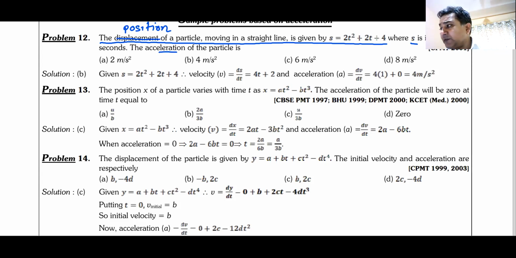As I told you, most of the books that you will come across, they will say velocity as the rate of change of displacement. Please mind my words. Most of the books that you will find will say velocity as the rate of change of displacement. Please remember, beta, velocity is not the rate of change of displacement.